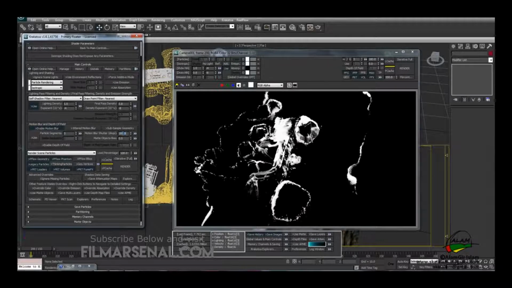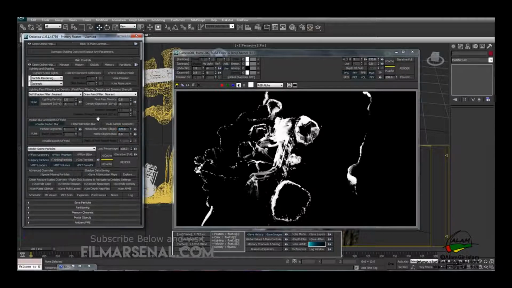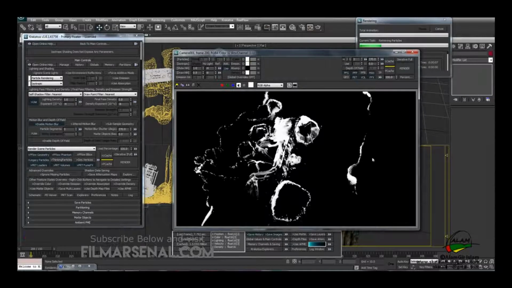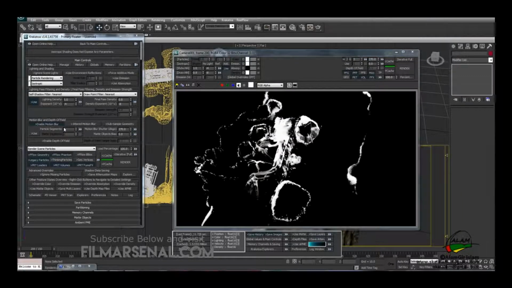So 180 is half of a frame and 360 is a full frame. If we hit 360, it will calculate the motion blur over one frame, and if we hit 180, it will calculate the motion blur for half a frame. So we'll hit about 270, and then if we re-render, we can see it will be rendering in 3 passes because we have particle segments 3, and it will also create the motion blur.